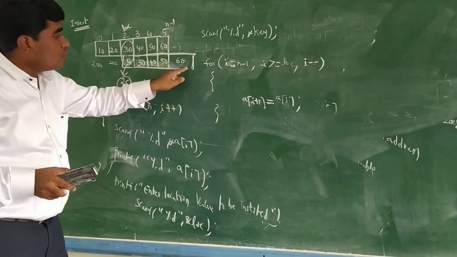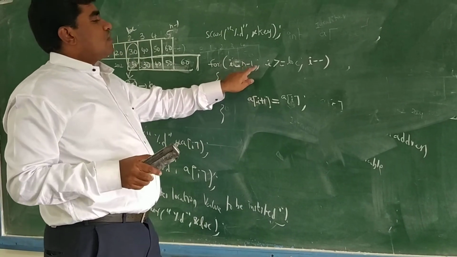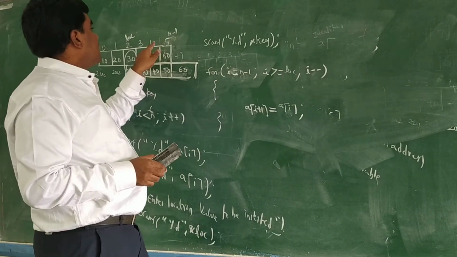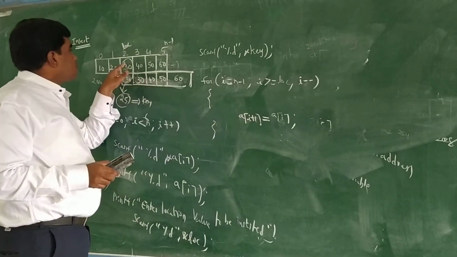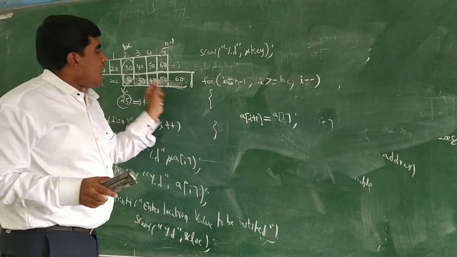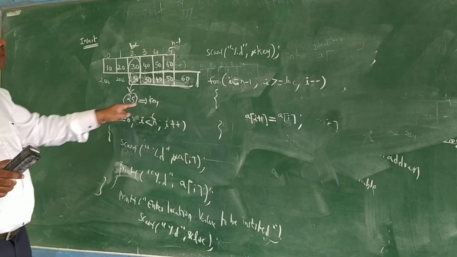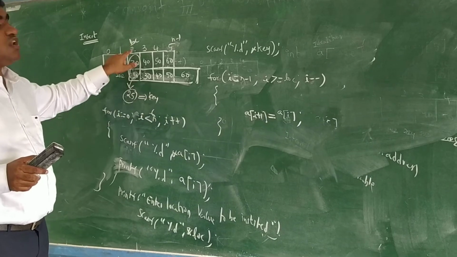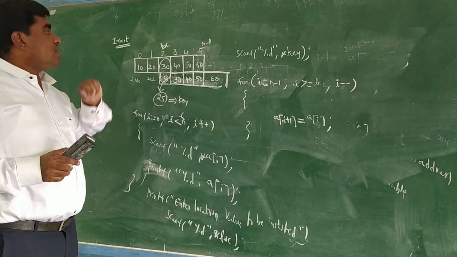Now we have to move this first value. Next, again n minus 1 is over. Again minus 1 means n minus 2. Then fourth position. Again we are moving here. So like this up to so and so location it is ending. All values are moving forward. Now what we have to do? Now we have to store this value, key value into the location. What is the location? Second position.